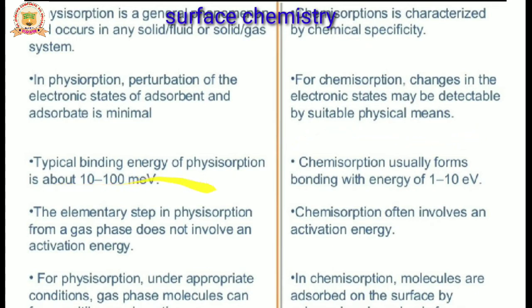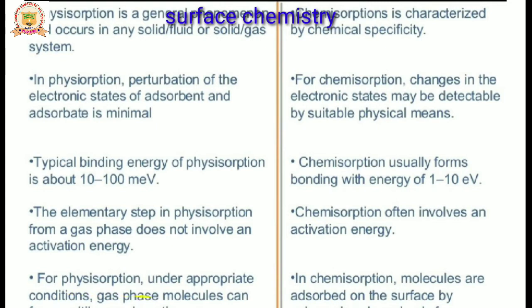Typical binding energy of physisorption is about 10 to 100 millivolt. In case of chemisorption, it usually forms a bond with energy of 1 to 10 electron volt. The elementary step in physisorption forms from a gas phase and does not involve an activation energy, but chemisorption often involves an activation energy.